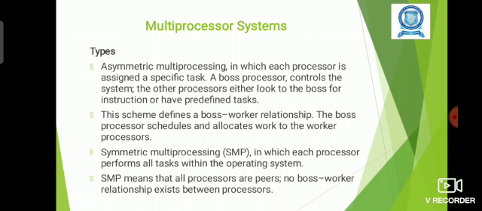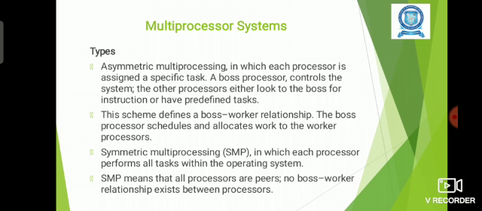Asymmetric multiprocessing system means the processors will be of different types. They will be doing different tasks. Here each processor will be assigned a specific task, and one processor will act as the boss processor. That is, the boss processor will control all other processors.